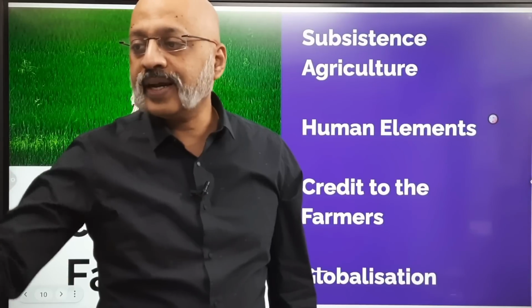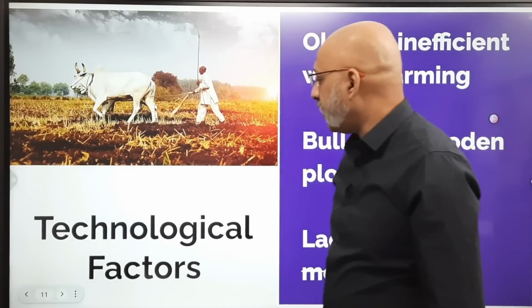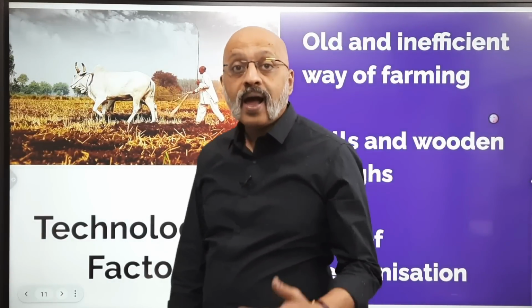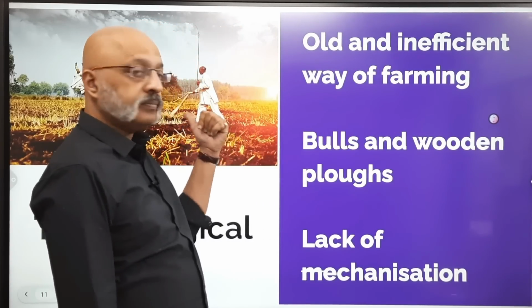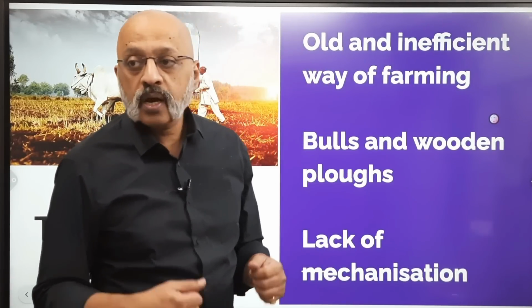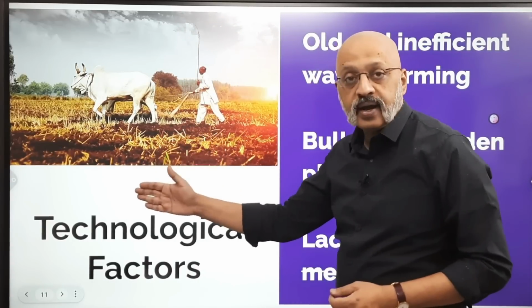Finally, let's come to the technological factors. What are the technological factors because of which India has a low agriculture yield? Old and inefficient ways of farming. This would be seen as one of them, right? Wooden plows, use of bulls, lack of mechanization, right? Bulls and wooden plows being used, lack of mechanization. These are all reasons for the low agricultural yield as far as India is concerned.